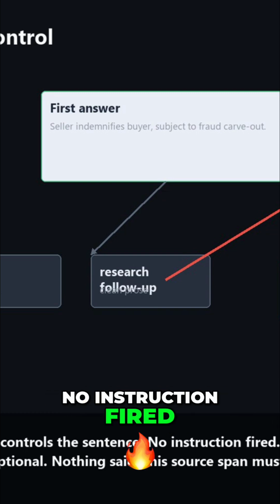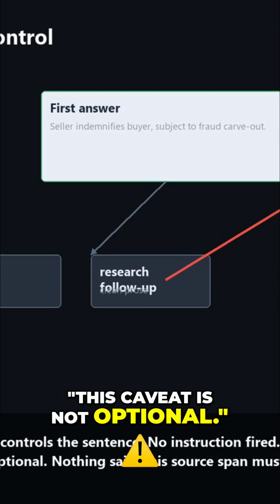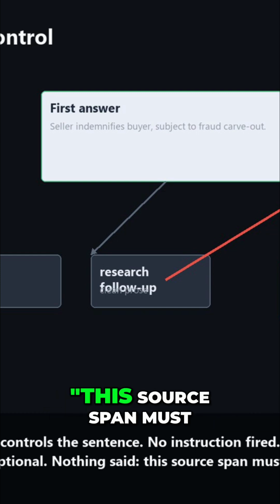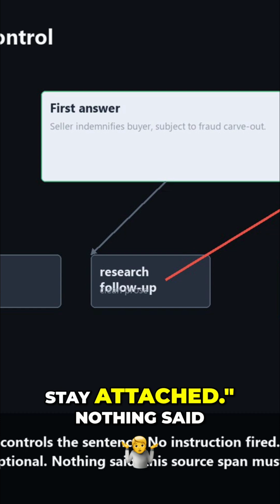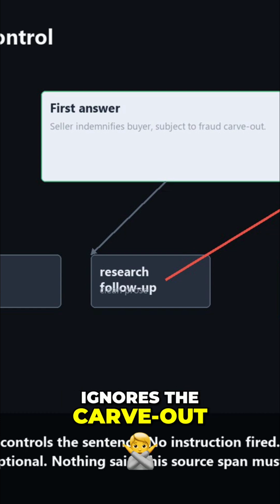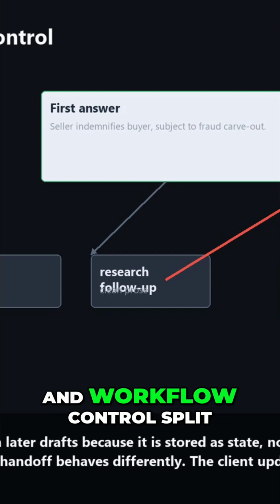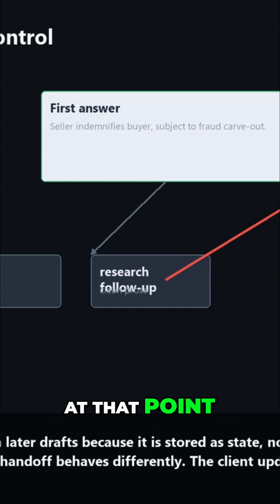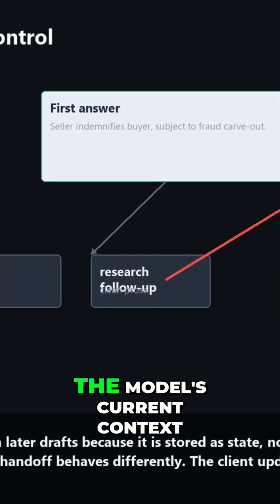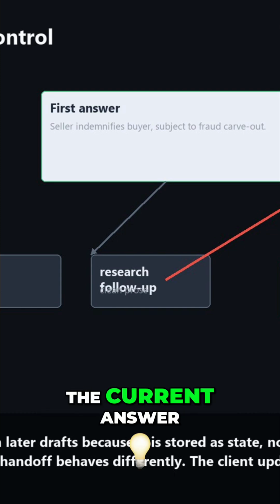It still sounds professional, but the fraud carve-out no longer controls the sentence. No instruction fired. Nothing in the workflow said, this caveat is not optional. Nothing said, this source span must stay attached. Nothing said, if the final answer ignores the carve-out, stop the answer before it ships. Prompt instruction and workflow control split at that point. An instruction lives inside the model's current context. A control survives outside the current answer.